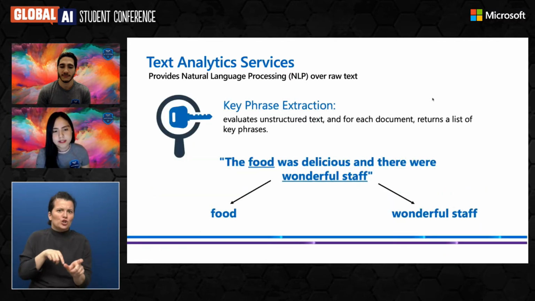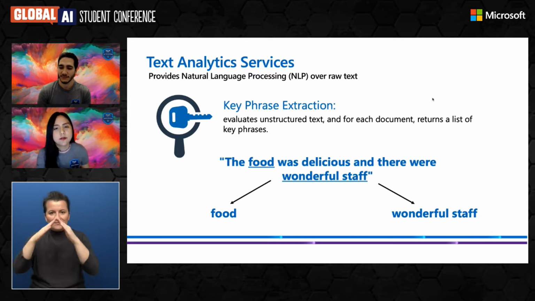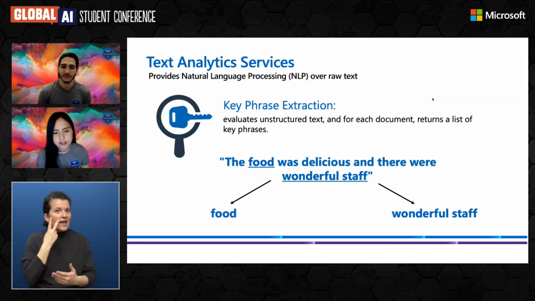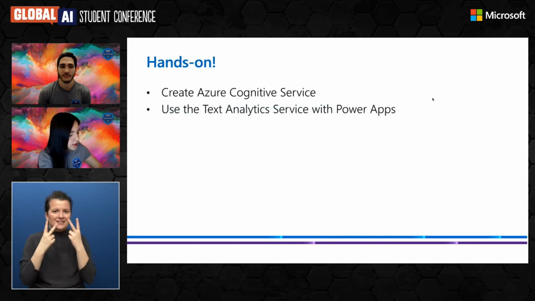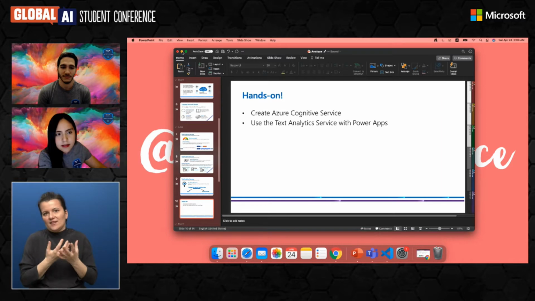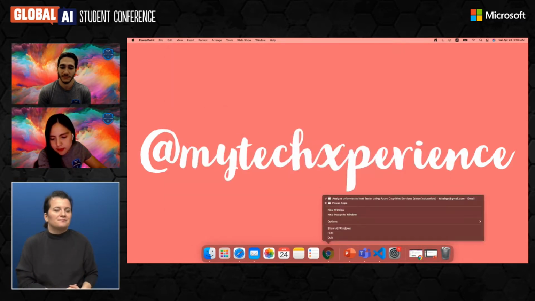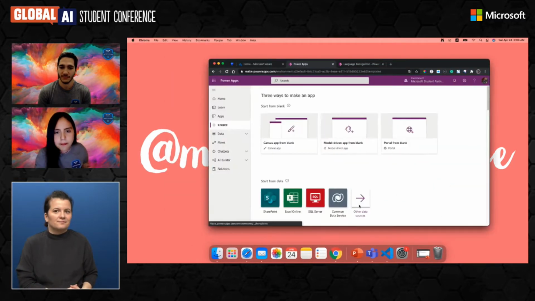And finally, we have key phrase extraction, which takes the unstructured text for each document and returns a list of key phrases. So for example, from this phrase, we get "the food" and "wonderful staff". Now we are going to get to the hands-on real quick, and I have that ready, prepared here.